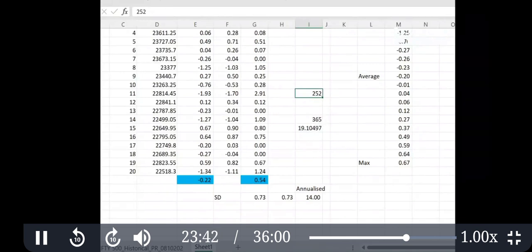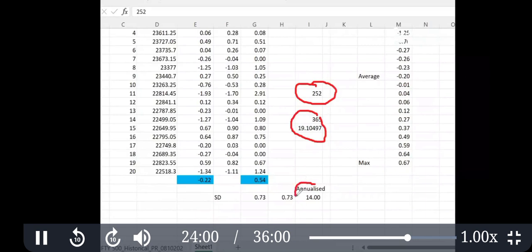Statistically, 252 is correct because the number of trading days is not 365. But NSE uses 365, so we will also use 365 for practical purposes. So this is the annualized standard deviation.